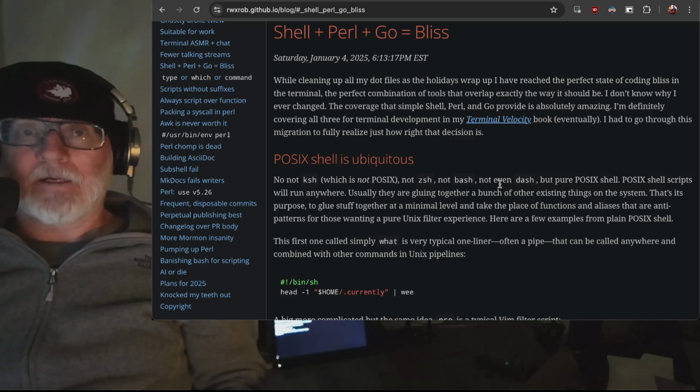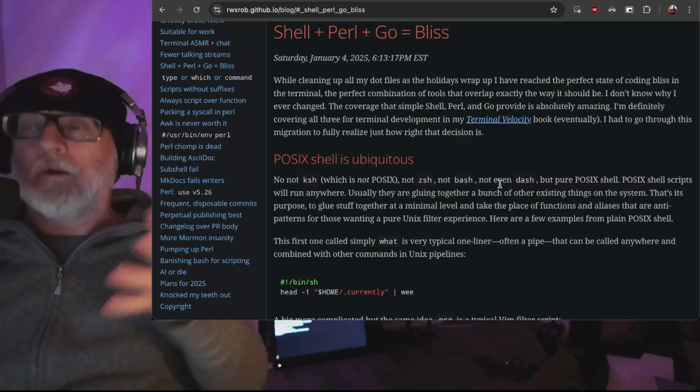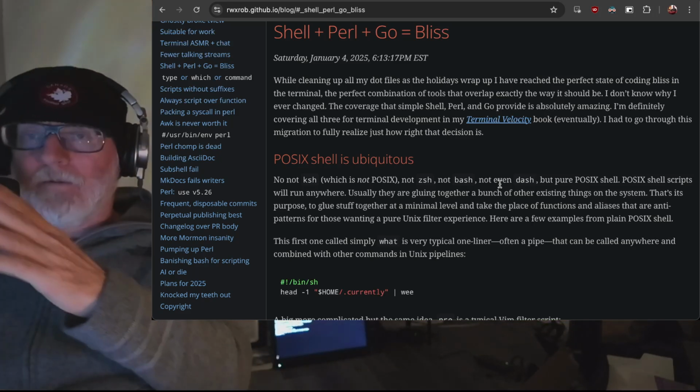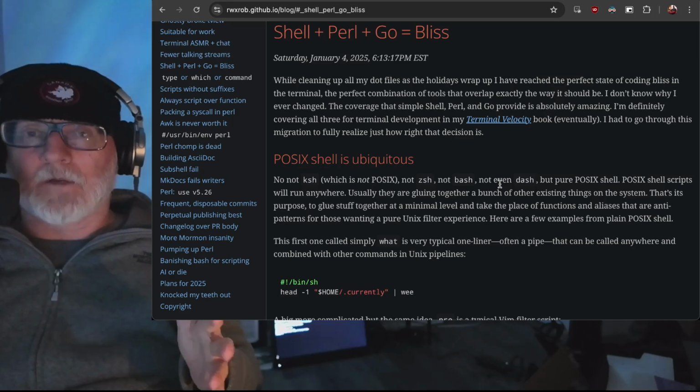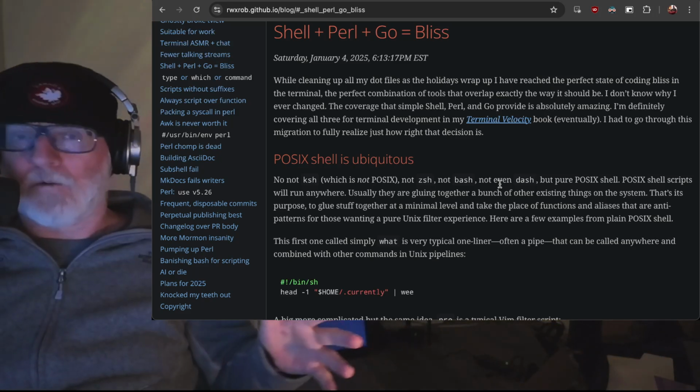Some of the scripts might actually be better as Python, and I can switch the script and make it Python instead of Perl or instead of bash, or I can go back to POSIX shell. It doesn't matter because I don't have a suffix. So if you are still putting suffixes on the end of your shell scripts, stop. Please stop. For the good of humanity, you're going to kill the children.